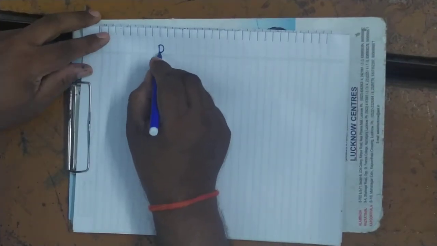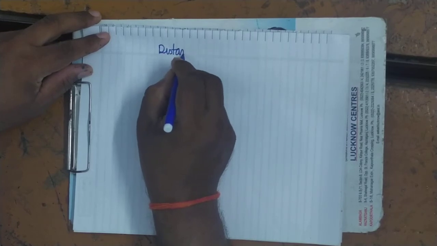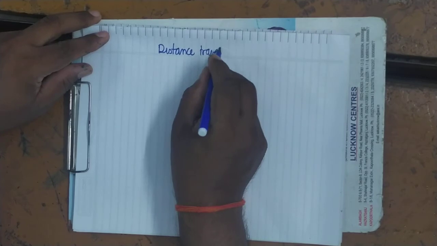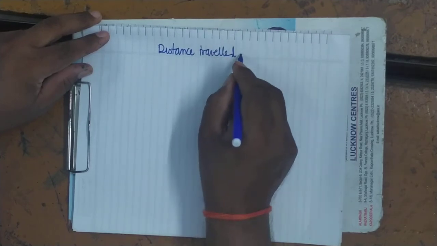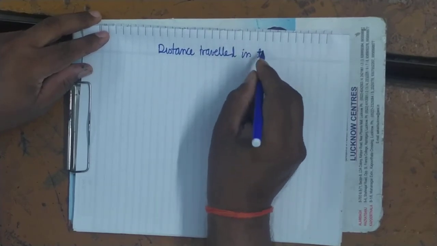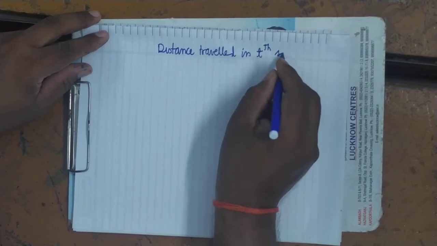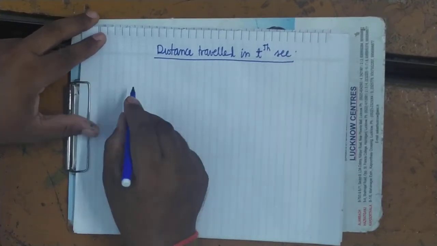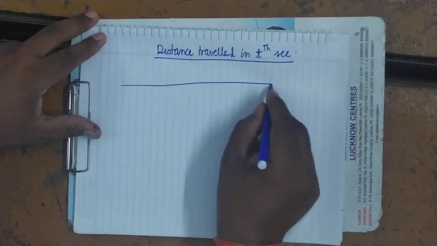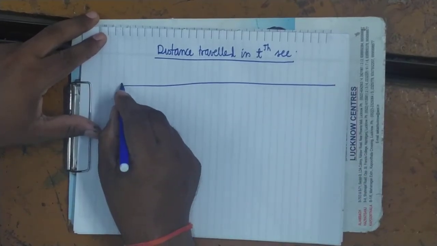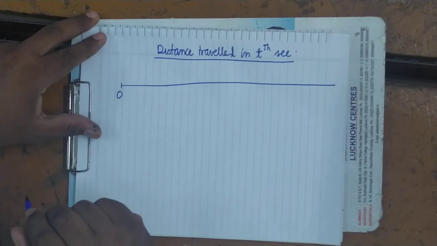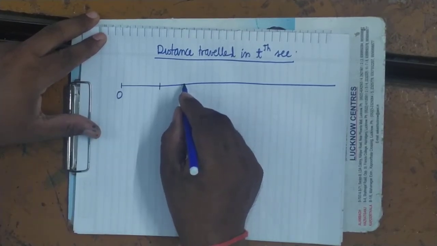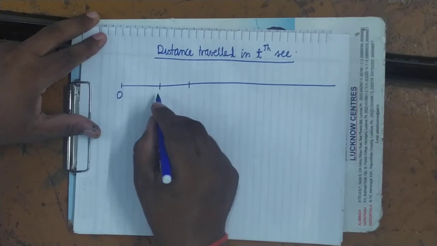Distance travelled in the tth second means at any particular timing what will be the distance travelled. It is clear. Suppose a particle starts moving from point O, and at the different timings it is at these